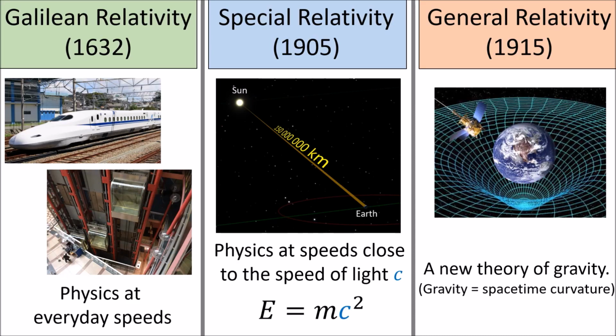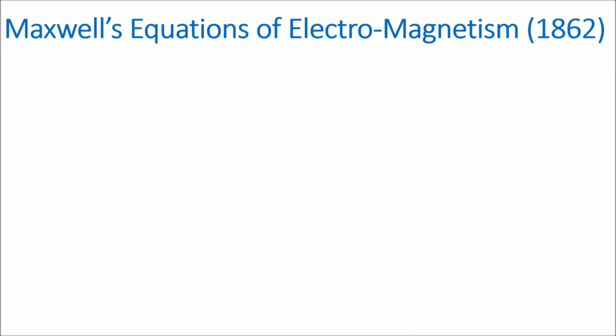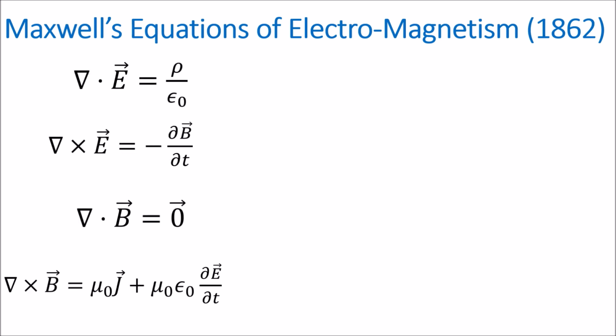In the last video, we finished talking about Galilean relativity, which is the relativity of everyday life. Now let's talk about special relativity, which is the relativity that we observe when close to the speed of light. The story of special relativity starts in the 19th century with the four Maxwell's equations of electricity and magnetism.